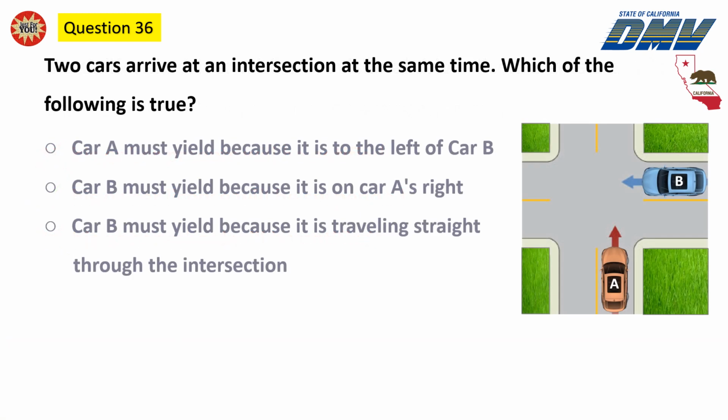Question 36. Two cars arrive at an intersection at the same time. Which of the following is true? Car A must yield because it is to the left of car B. Car B must yield because it is on car A's right. Car B must yield because it is traveling straight through the intersection.